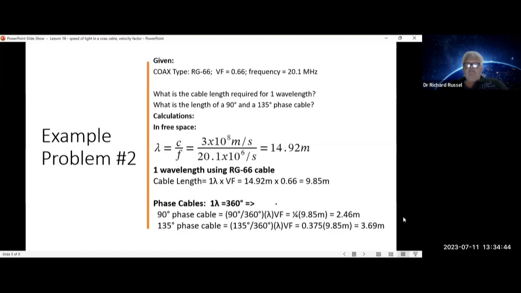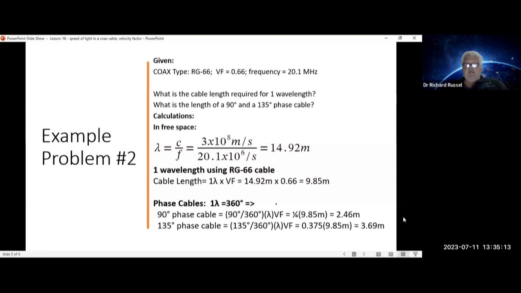So in free space, wavelength is equal to C over F. It's equal to 3 times 10 to the 8th meters per second divided by 20.1 times 10 to the 6th per second is equal to 14.92 meters. One wavelength of RG66 cable is equal to the free space wavelength times the velocity factor, which is 14.92 meters times 0.66 equals 9.85 meters.